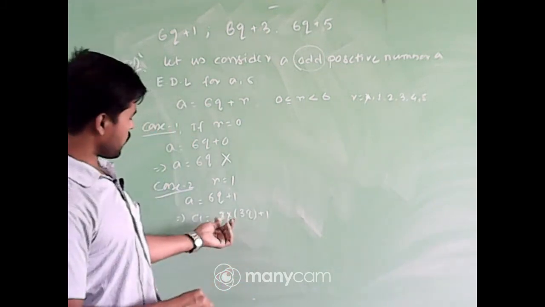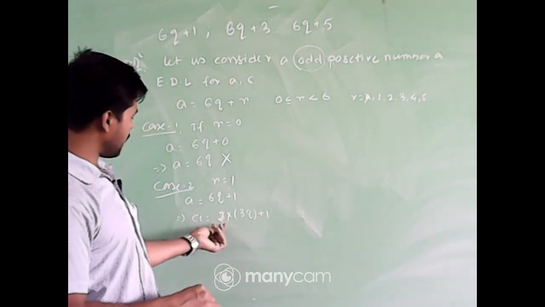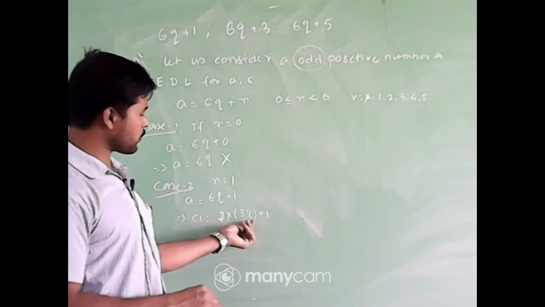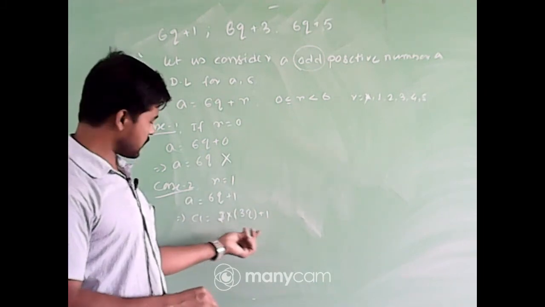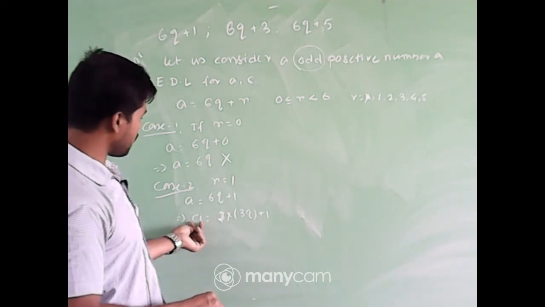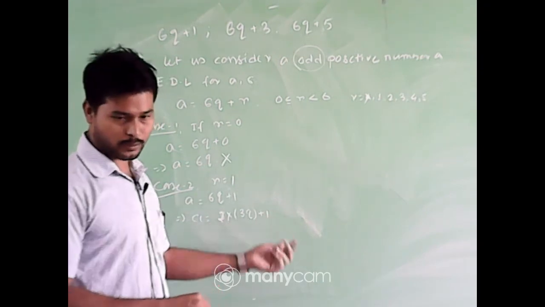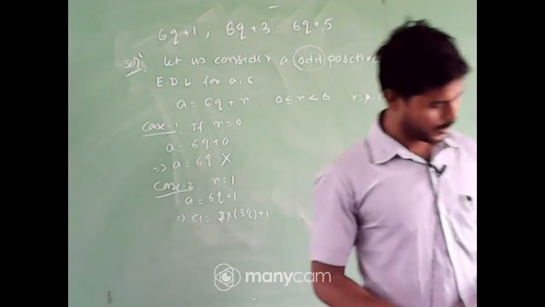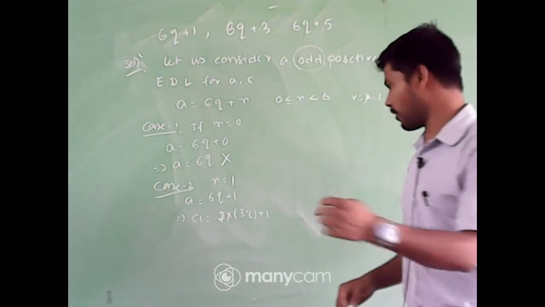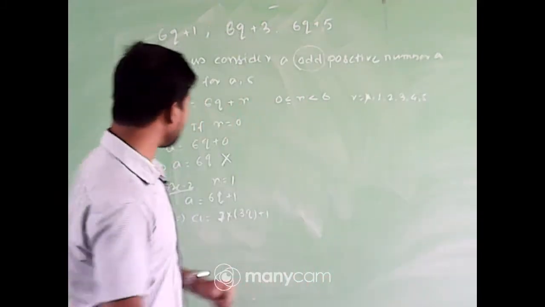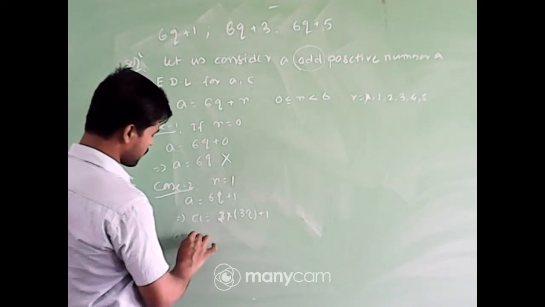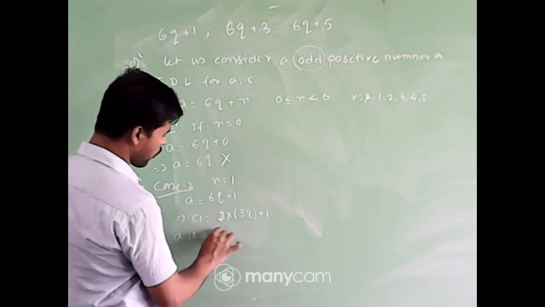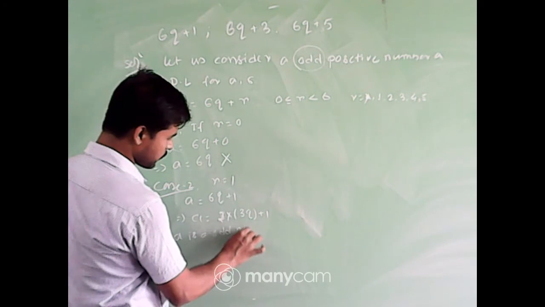Now a is looking like 2 into some constant plus 1, which means when you divide the number a by 2, we have 1 as a remainder. Is a an even number or odd? Obviously it is an odd number.